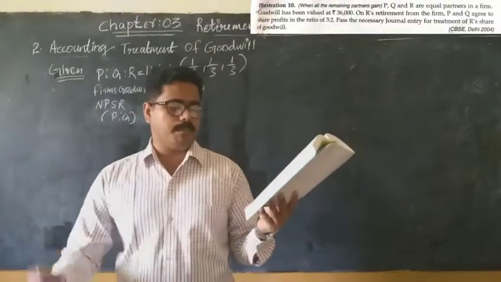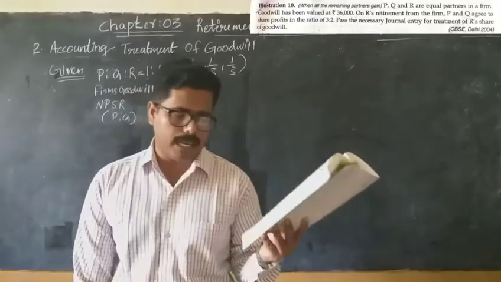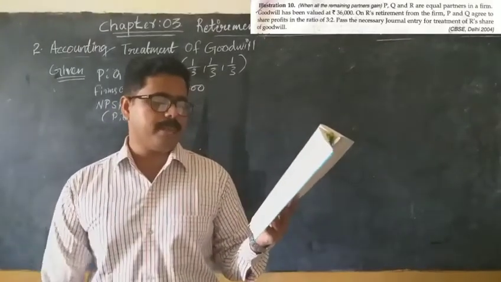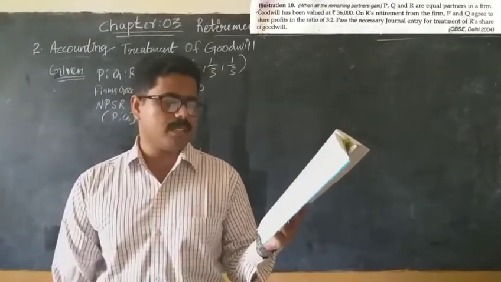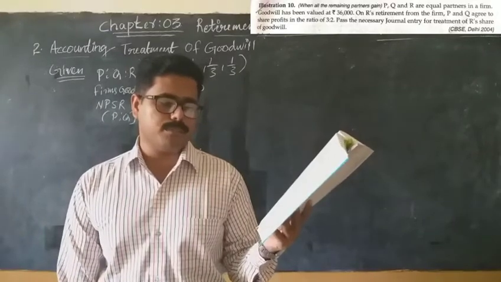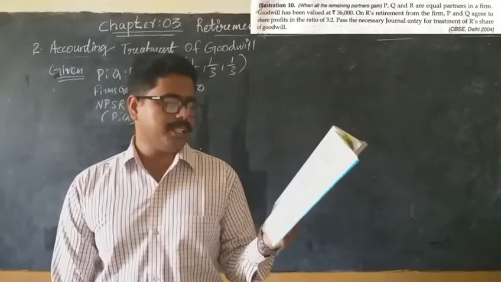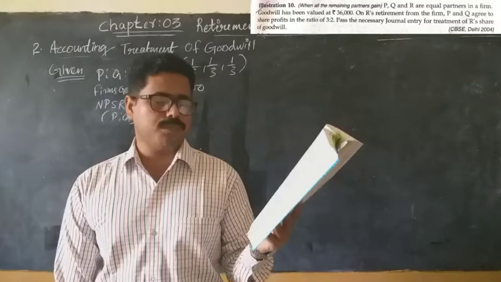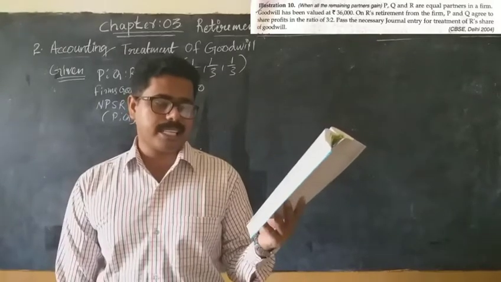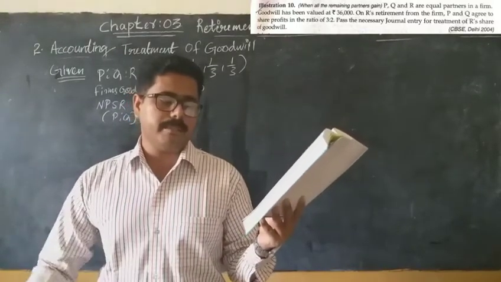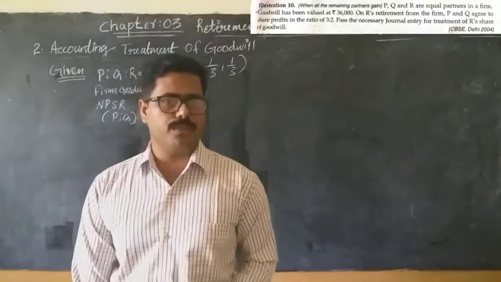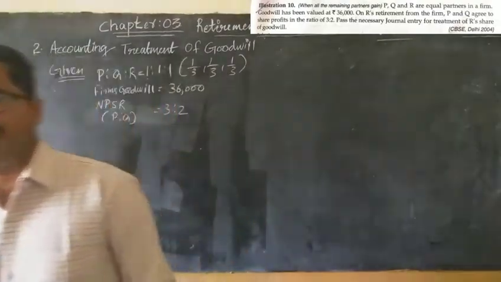As per the question, P, Q and R are equal partners in a firm. Goodwill has been valued at rupees 36,000. On R's retirement from the firm, P and Q agreed to share profits in the ratio of 3:2. Pass the necessary journal entries for treatment of R's share of goodwill. Okay, so what are the things given in the question?